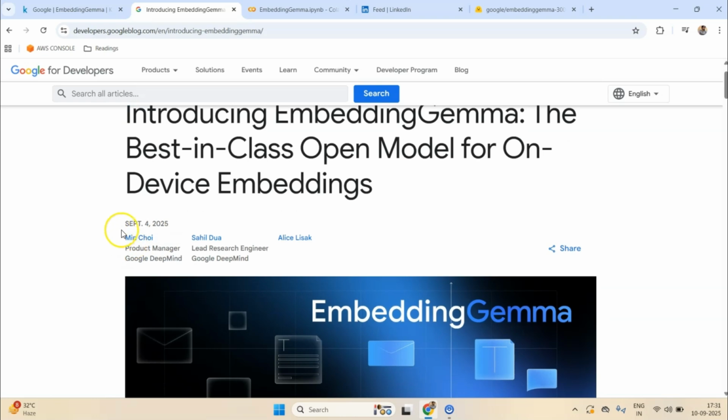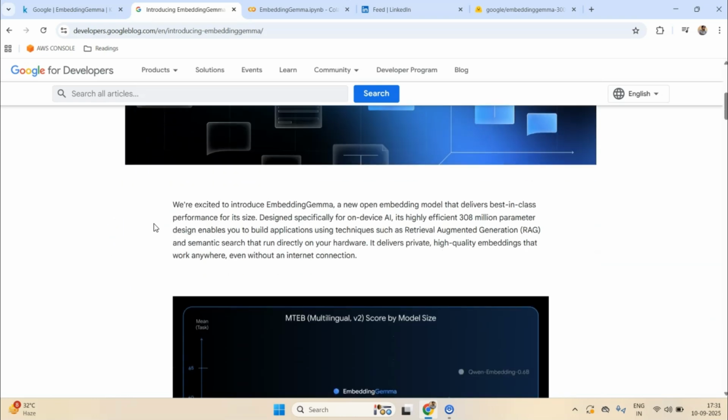Now this is an article which was released on September 4th last week, and it talks about the Embedding Gemma model. It's an open embedding model, which means you can use it for downstream tasks such as RAG. But this is not the selling point of this model. The selling point is that it is open source first of all, and also it can run on small devices and it can run offline.